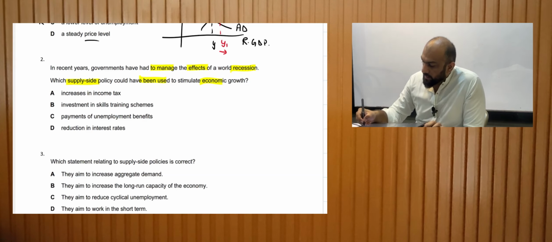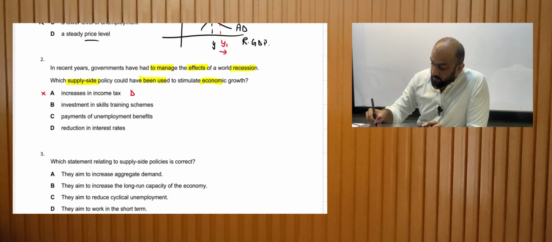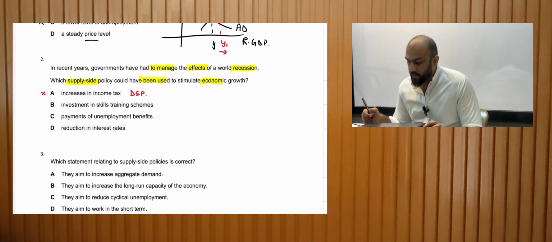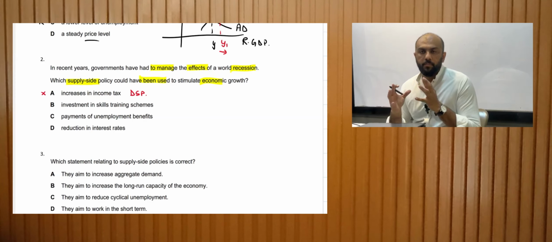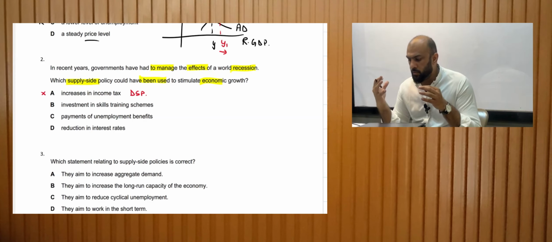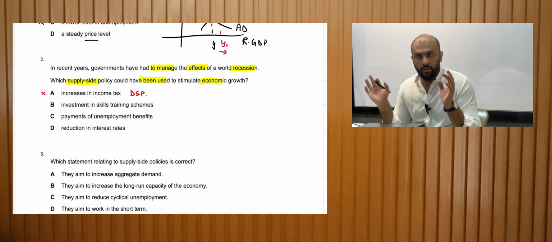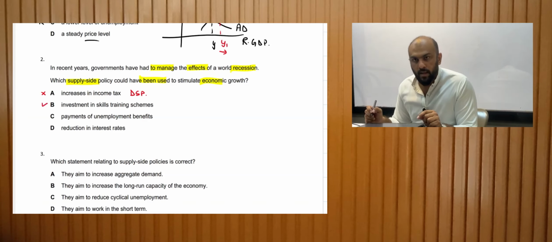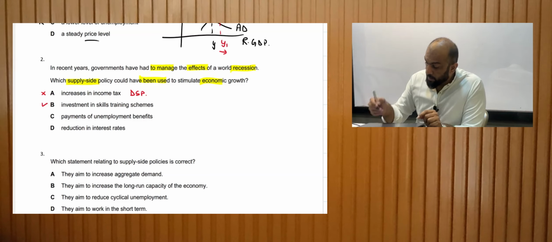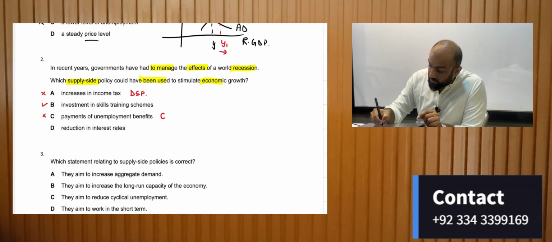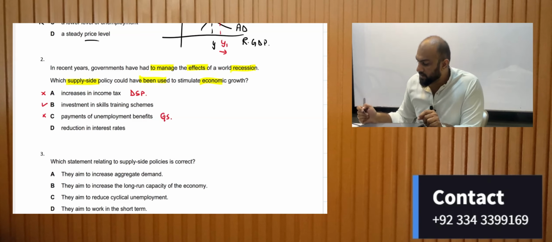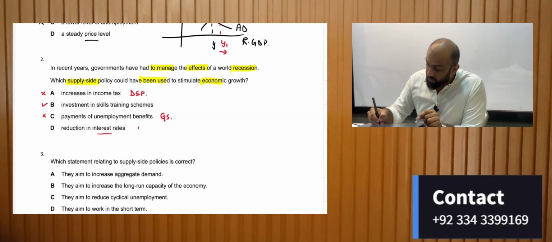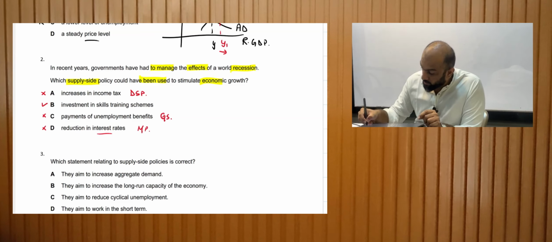Option A, increase in income taxes. This is incorrect because this is a demand side policy. Investment in skills and training. Usually the examiner would include education and training, so that is one of the components that you need to remember. That will always be the answer when there is a supply side policy. Let's look at the other options. Payment of unemployment benefit is incorrect because this includes government spending, which is a part of demand side policy. Reduction in interest rate is basically monetary policy, so this is also incorrect.